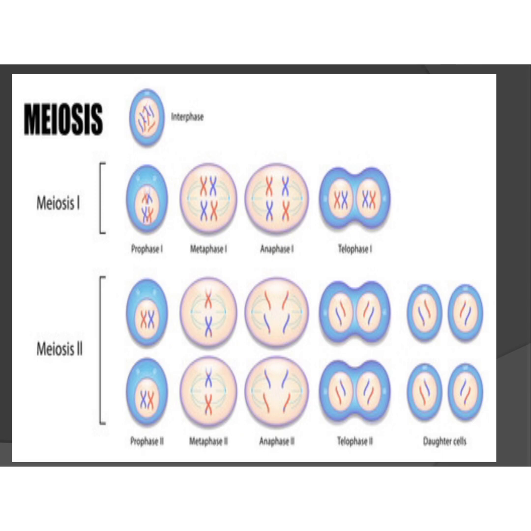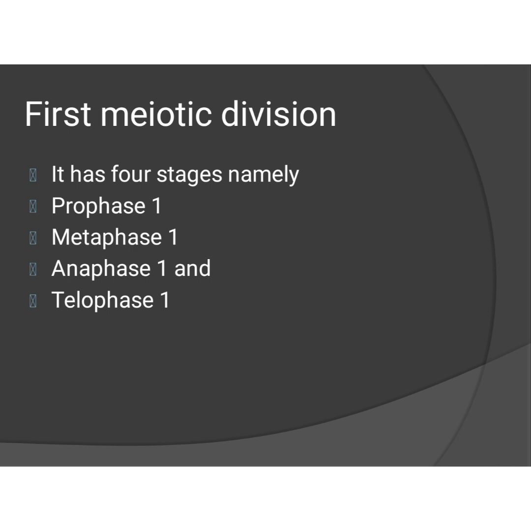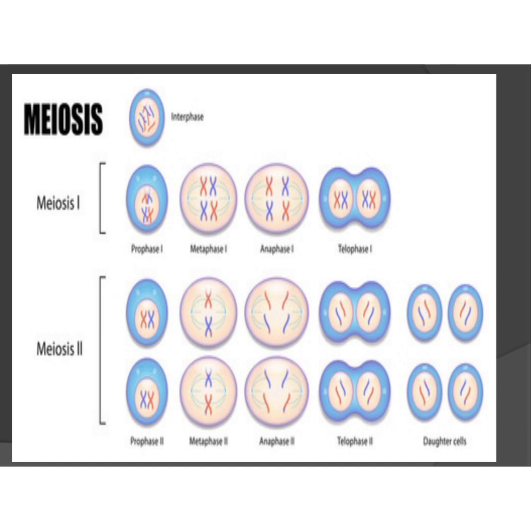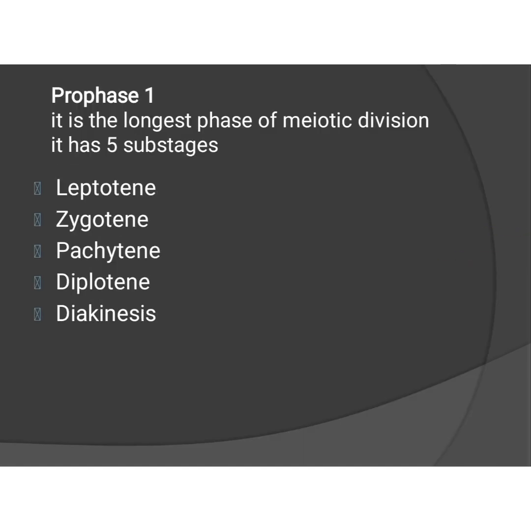At the end of the first meiotic division, the two daughter nuclei produced during this division receive only half of the chromosomes present in somatic cells. That's why it's called reduction division. Keep in mind, first we will see prophase 1. Prophase 1 is the longest phase of meiotic division. It has 5 substages: leptotene, zygotene, pachytene, diplotene, diakinesis.